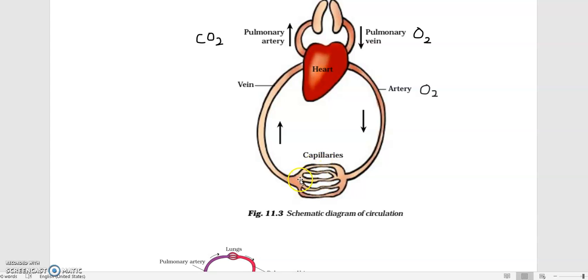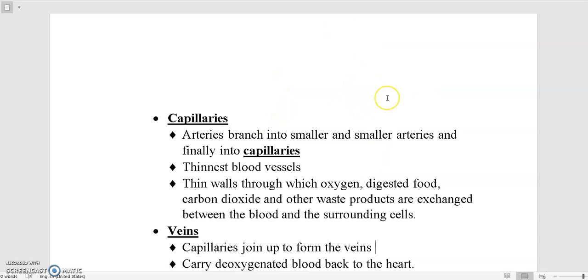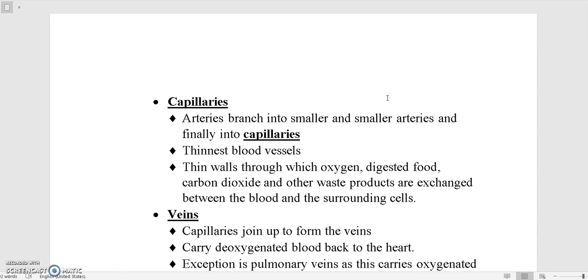And this is the reason that when the blood flows into the vein, the pressure is again low. So in arteries, high pressure, and in veins, low pressure. That's why the walls of the veins are not as thick as they are in the arteries. So basically, capillaries join up to form the veins. They carry deoxygenated blood back to the heart.